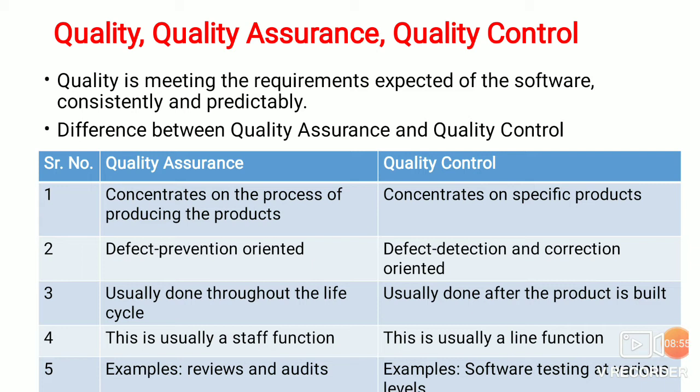The last difference is that quality assurance examples are reviews and audits. Quality control examples are software testing at various levels. These are the differences between quality assurance and quality control, and this question is important for 5 marks.